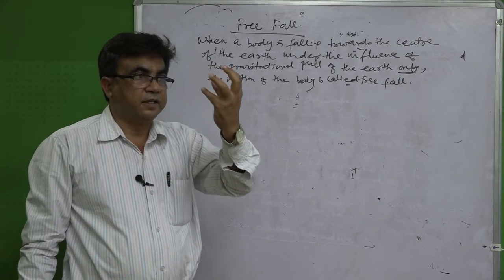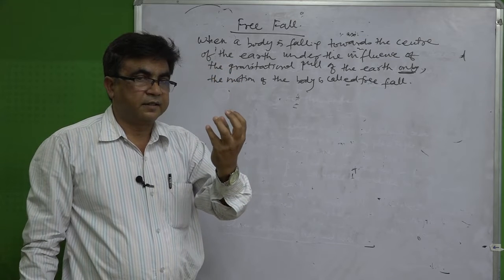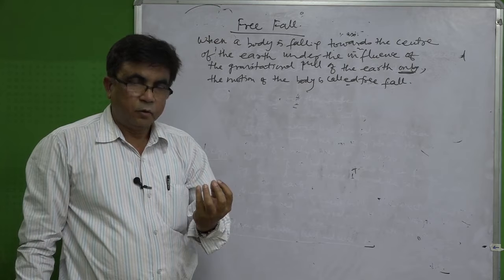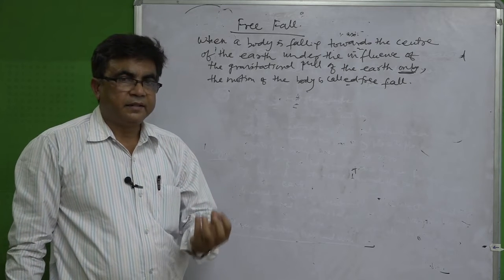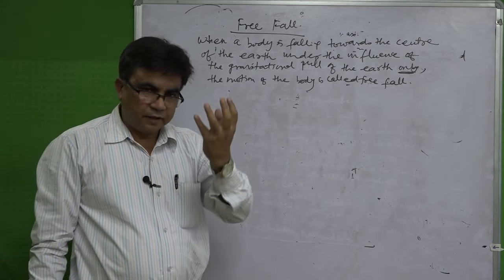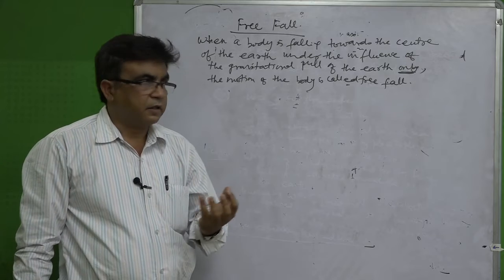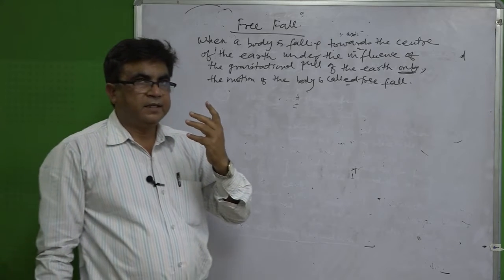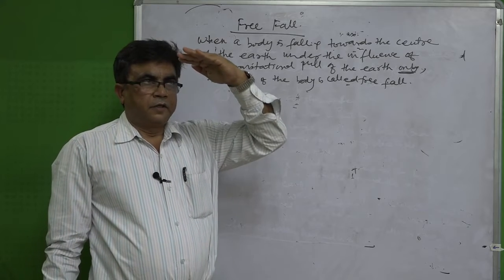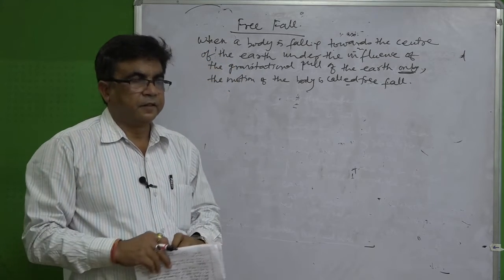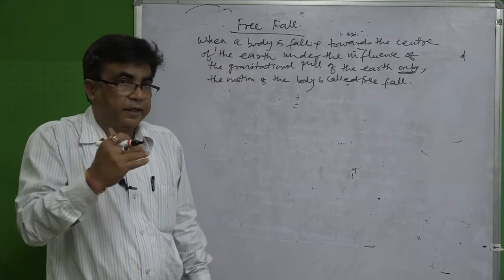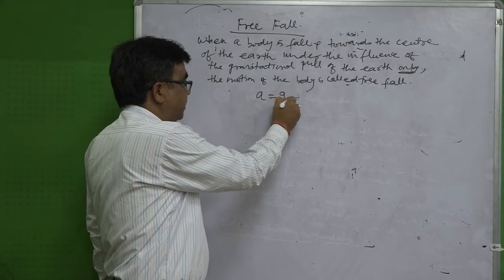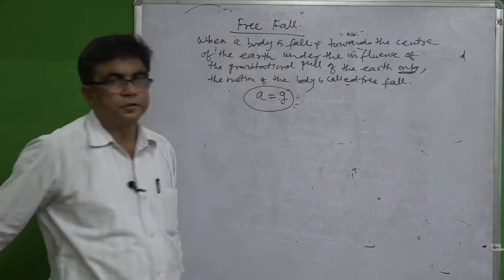Whenever a body falls freely towards the center of the earth under the force of gravity only, that falling of the body is called free fall. So for free fall, the acceleration of the falling object, a, equals g, the acceleration due to gravity.